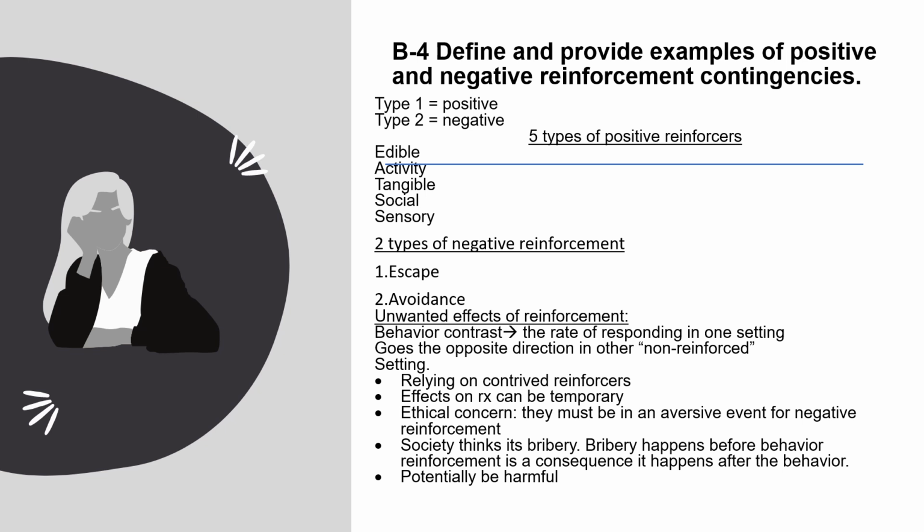Section B4, define and provide examples of positive and negative reinforcement contingencies. So here we have some information on the different types of reinforcements, but we're going to go into more detail on the unwanted effects and escape and avoidance in another section. So here we're just going to briefly talk about the types. There's 5 types of positive reinforcers: edible, activity, tangible, social, and sensory. And there's 2 types of negative reinforcement: escape and avoidance.